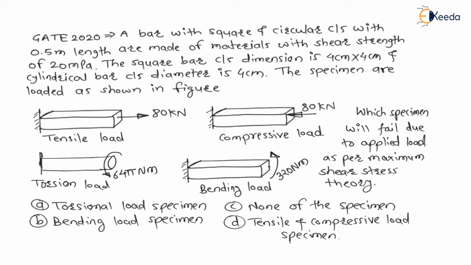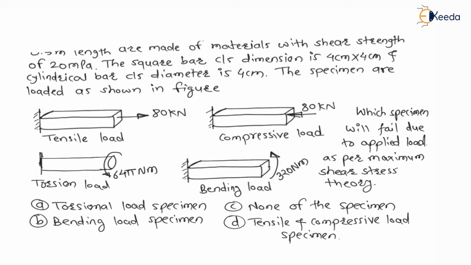Note down this question because I am going to erase it so that we get space to write the given data and solve. One by one: a bar with square and circular cross section of length 0.5 meter. Therefore, length is equal to 0.5 meter. The material has a shear strength of 20 MPa. Shear strength means SSY, the shear yield strength, which is 20 megapascal, nothing but 20 Newton per mm square.